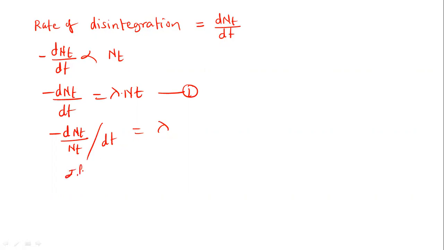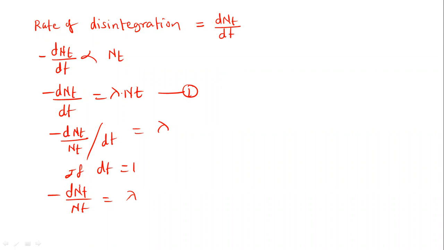If dt is equal to 1, then we can write the equation minus dNt upon Nt is equal to lambda here. What is the meaning of this minus dNt upon Nt?